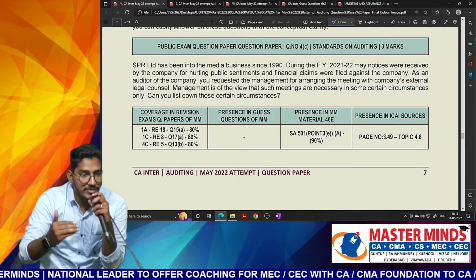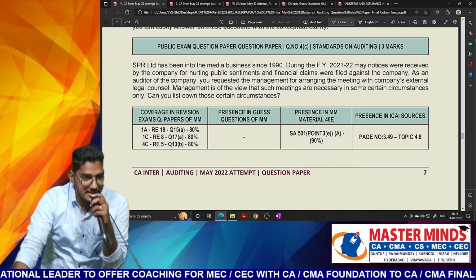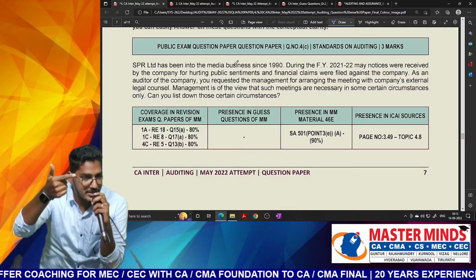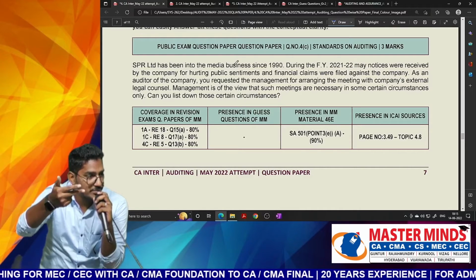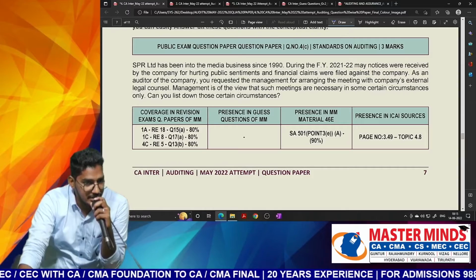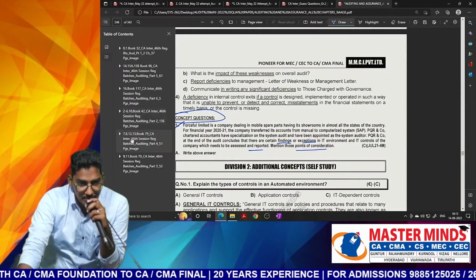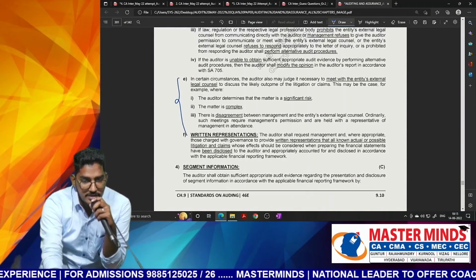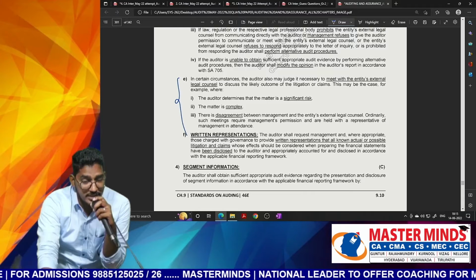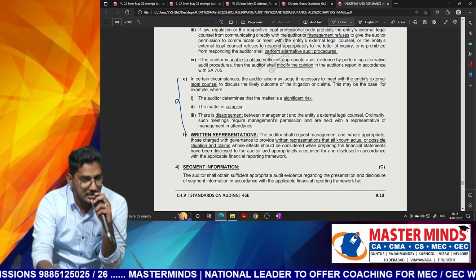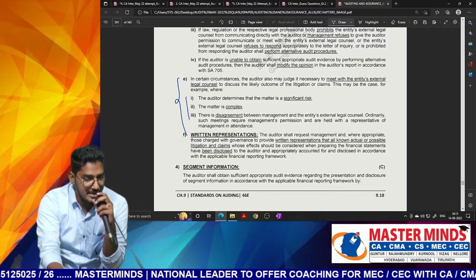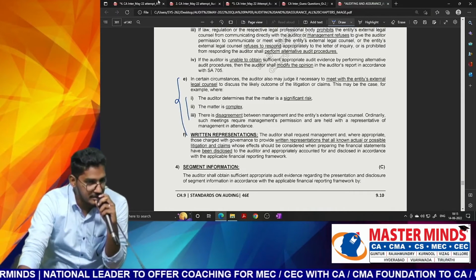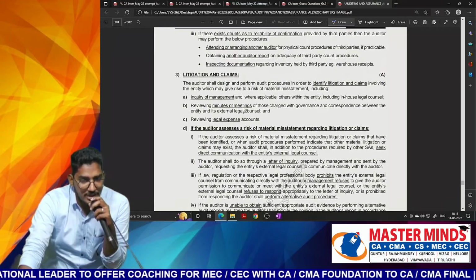That means when you will feel it appropriate to go and meet the entity's external legal counsel. 3 circumstances: when the risk is a significant risk, when the matter is complex, when there is a disagreement between what management is telling and what external legal counsel is telling. So this particular paragraph will also be there. In certain circumstances the auditor may judge it necessary to meet with the entity's external legal counsel. They are asking in what circumstances you might feel it appropriate to go and meet them. Clear?